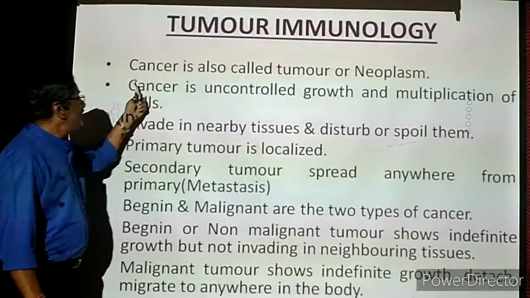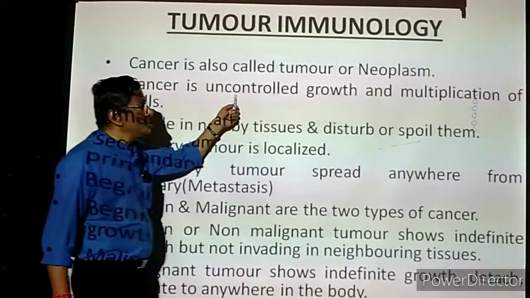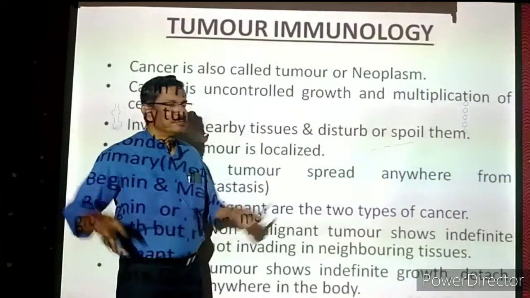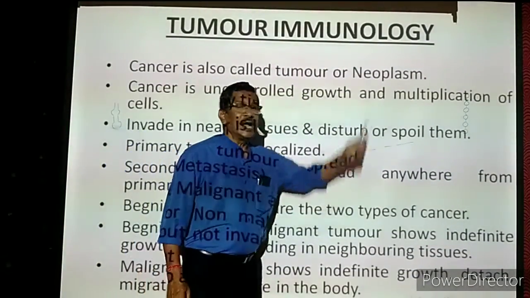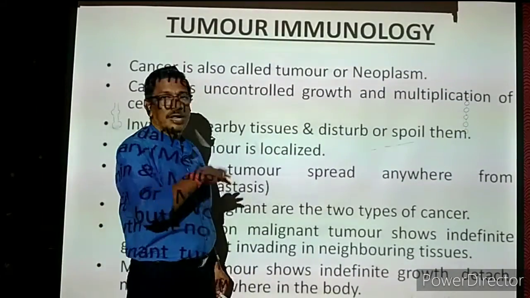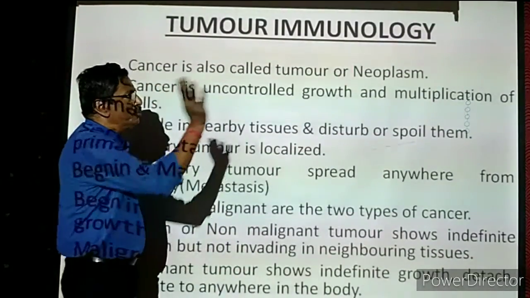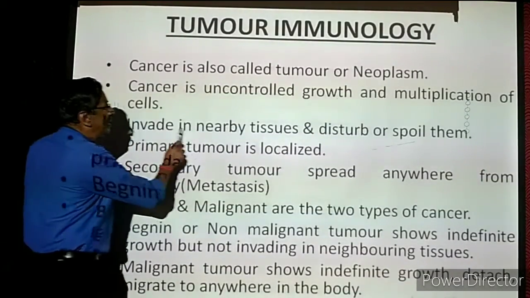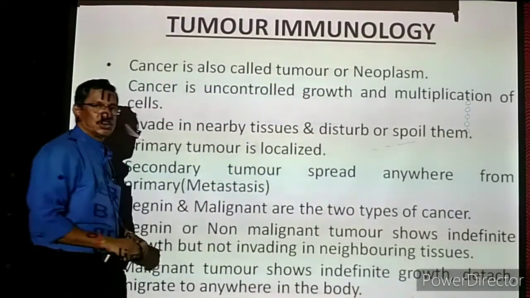Here, the cancer cells have uncontrolled growth, no control. The growth will be tremendous, extraordinary. With uncontrolled growth and uncontrolled multiplication, the procedure of prophase, metaphase, anaphase, telophase will not be followed. So simply one cell is divided into two cells. Then they invade the nearby tissues.